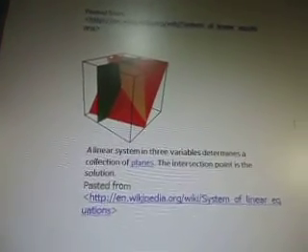So there's a box showing a linear system in 3 variables determines a collection of planes. There's the planes. The intersection point is the solution. Okay. And as you can see, I've got.